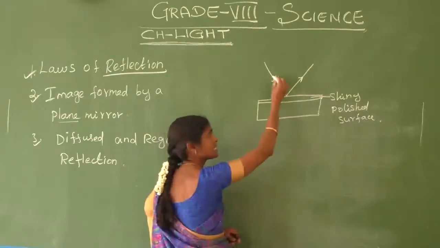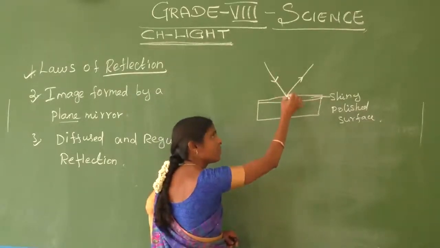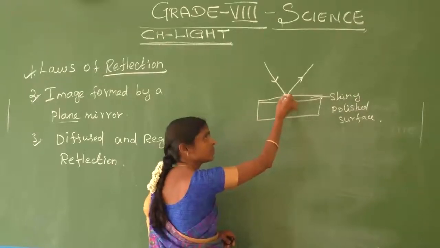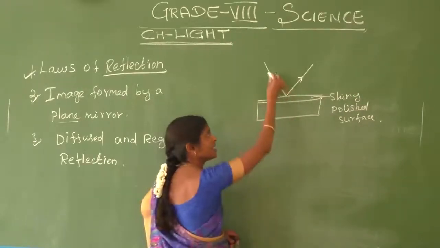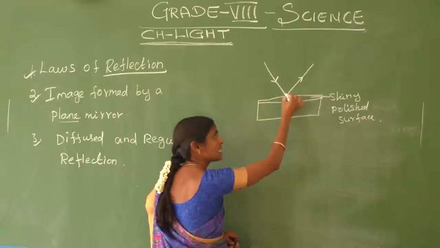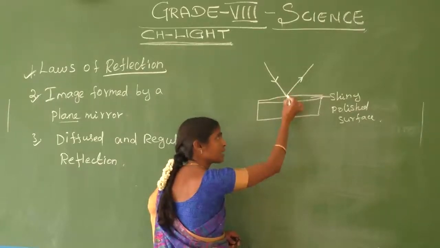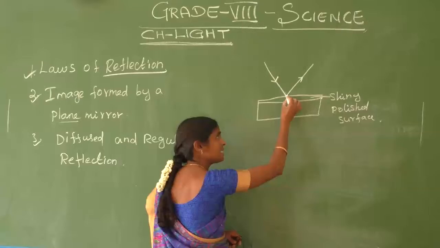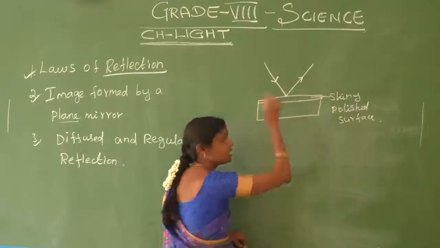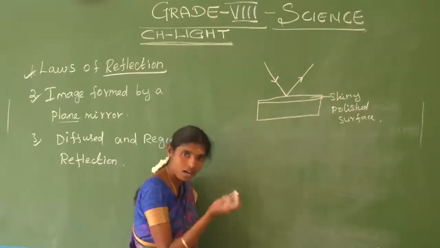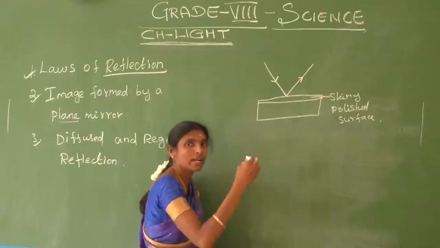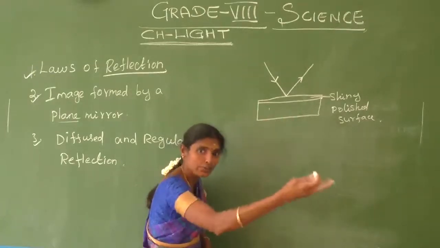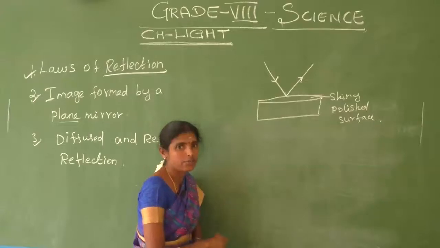Whenever light rays fall on a shiny polished surface, the light changes direction, bouncing back from the surface. That is called reflection. What is meant by reflection?